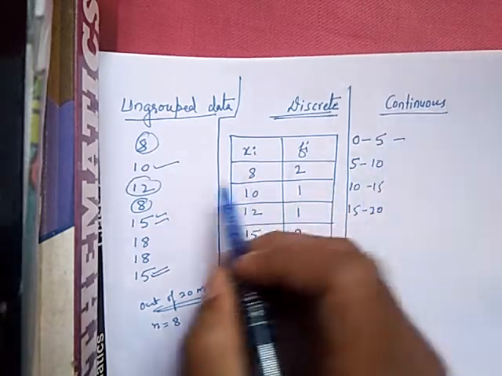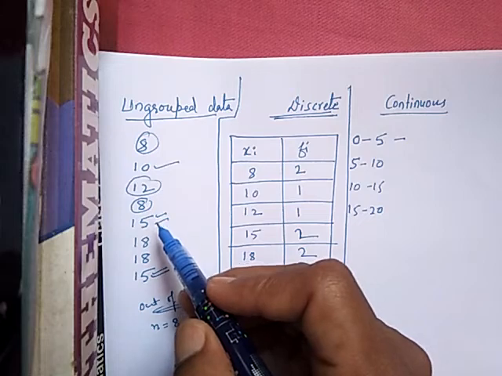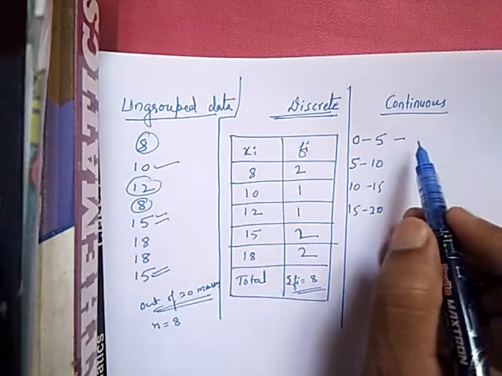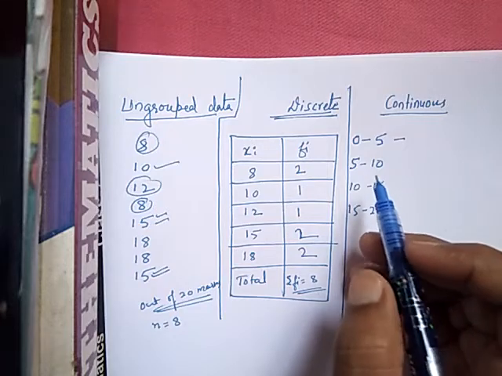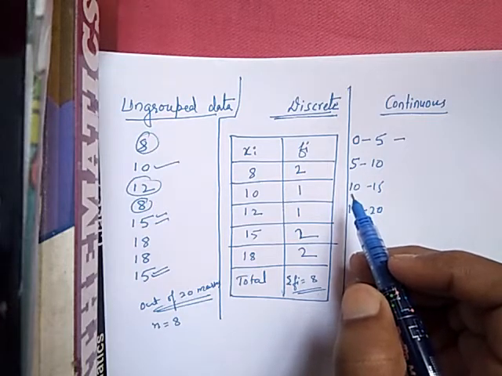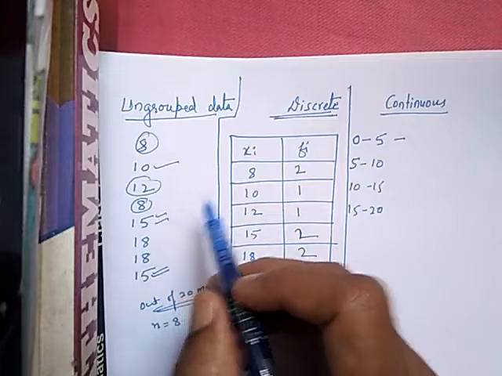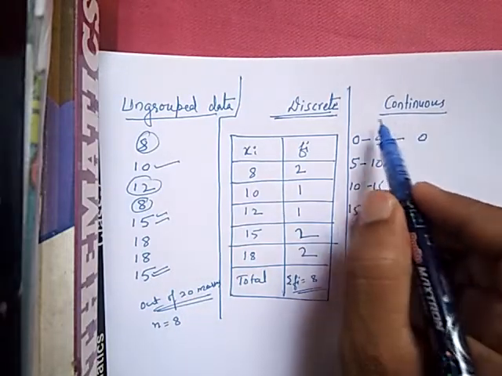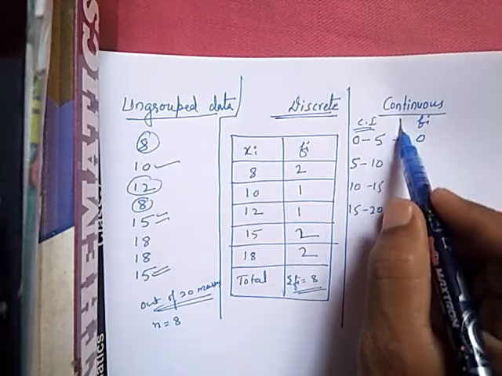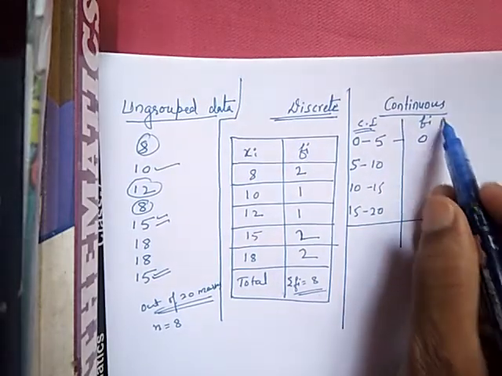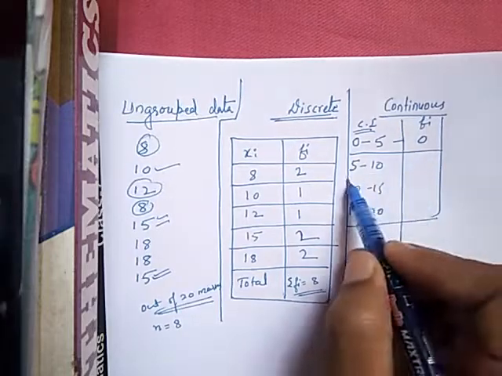Now how many are there in 0 to 5? 5 will be in the next interval, so 0 to 5 has no frequency. This is the class interval and this is the frequency, so you can make a table like this.